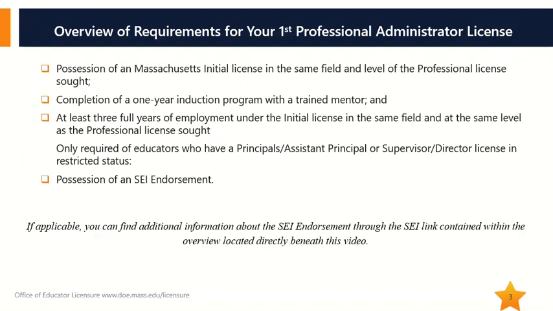Requirements to advance an initial administrator license to your first professional administrator license are completion of a 1-year induction program with a trained mentor and at least 3 full years of employment under the initial license. Possession of an SEI endorsement is only a requirement for professional licensure for principals, assistant principals, and supervisor directors with their license in a restricted status due to assignment to an SEI cohort July 2012 through June 30th of 2016 and failing to earn an SEI endorsement.